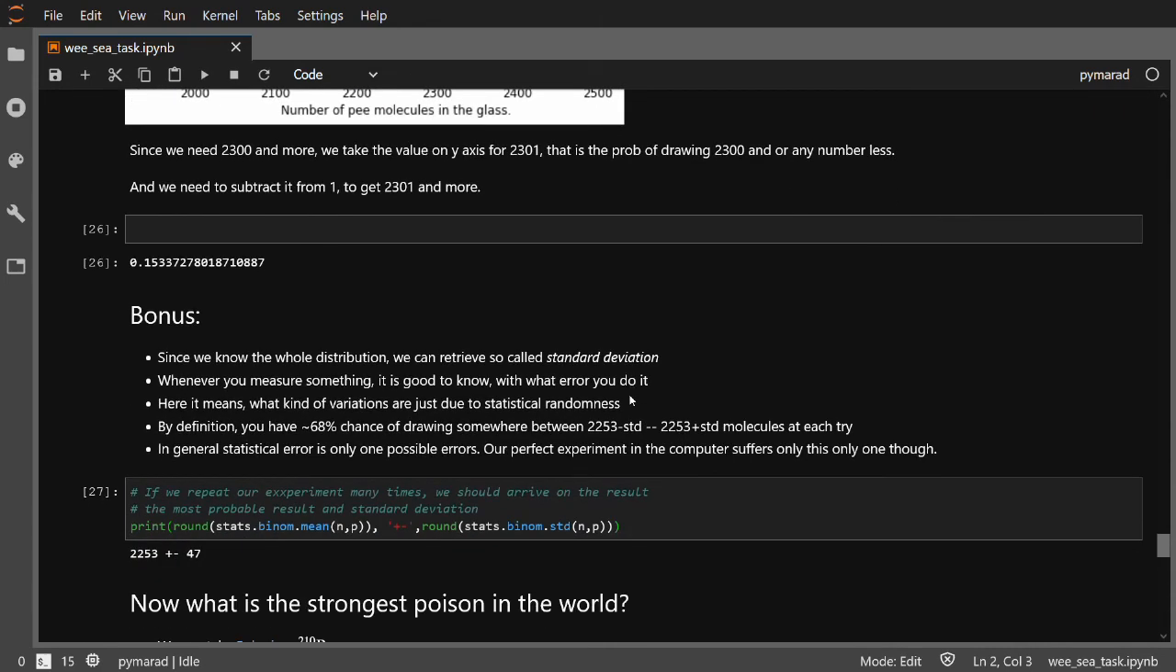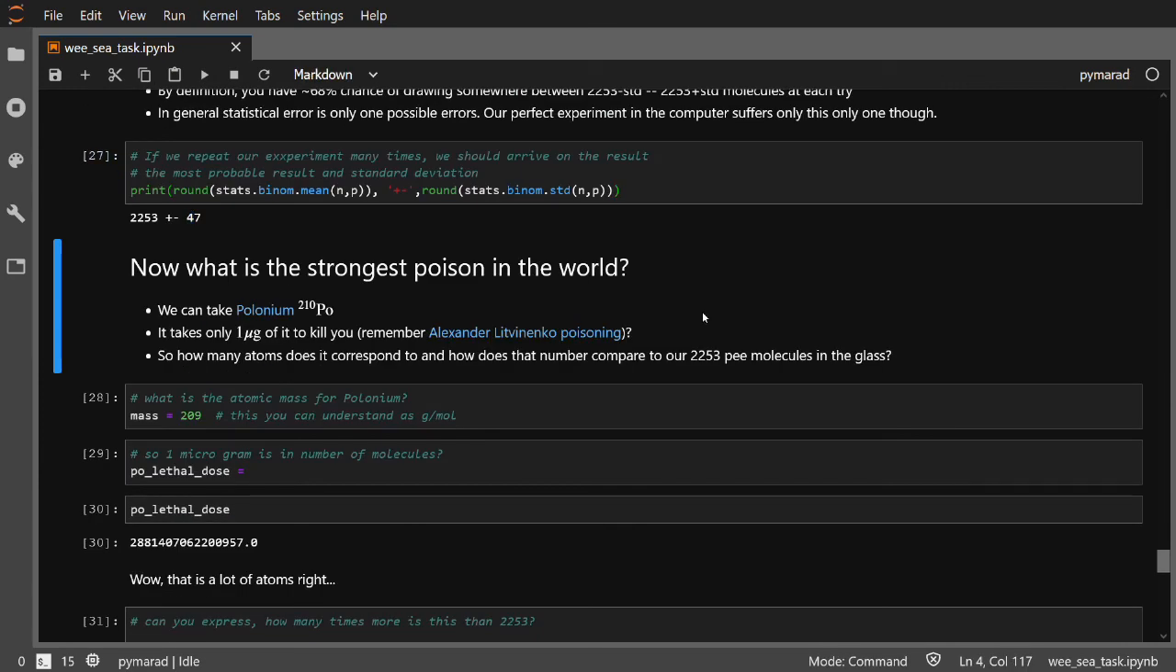As a bonus, since we have the whole distribution, we can also retrieve the so-called standard deviation, which tells us the statistical randomness of our results. By definition of standard deviation, there is a 68% chance of drawing somewhere between our mean value, 2250, minus the standard deviation, and our most probable result plus the standard deviation.